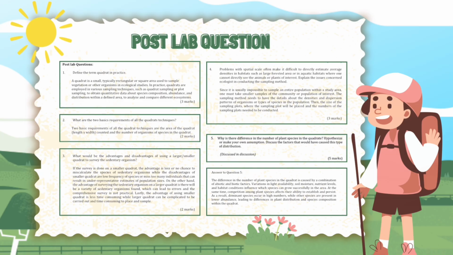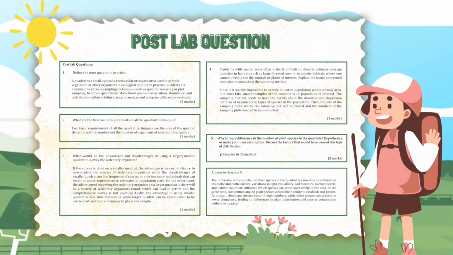Lastly, the advantage of using a smaller quadrat is that it is less time-consuming, while a larger quadrat can be complicated to carry out and time-consuming to place and sample. Question 4. Problems with spatial scale often make it difficult to directly estimate average densities in habitats such as large forested areas or in aquatic habitats where one cannot directly see the animals or plants of interest. Explain the issues concerning ecologists in conducting the sampling method.